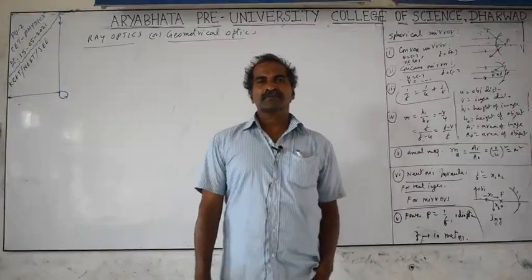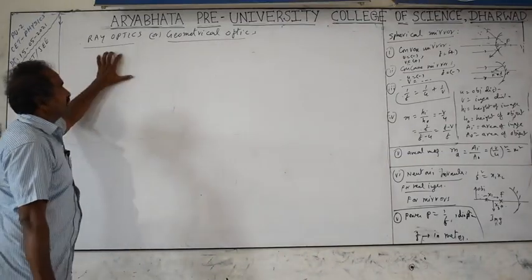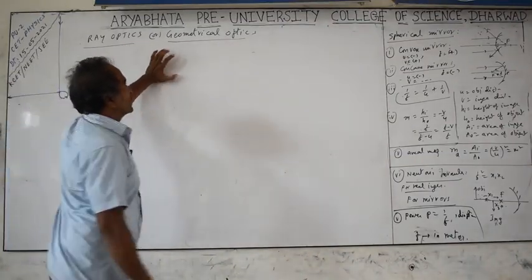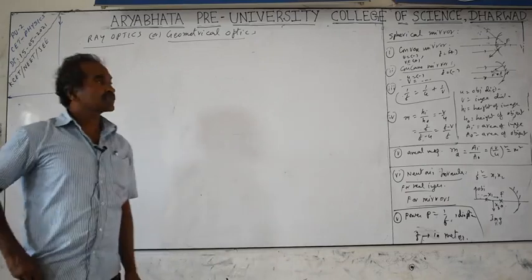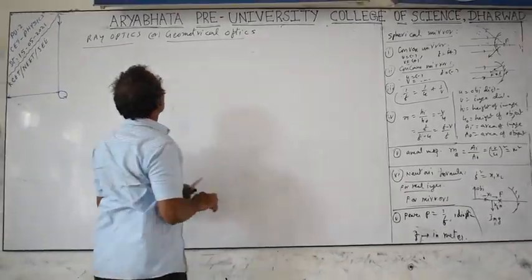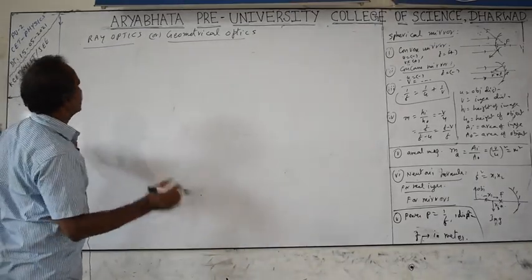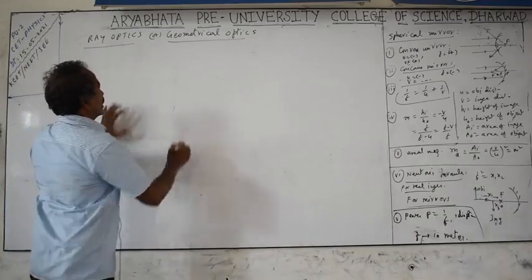Good morning, students. The next topic we have to cover is ray optics. It's also called geometrical optics. Ray optics or geometrical optics. The word optic means vision. Geometrical is related to mathematics, calculations, diagrams, of course. Ray. What is a ray?